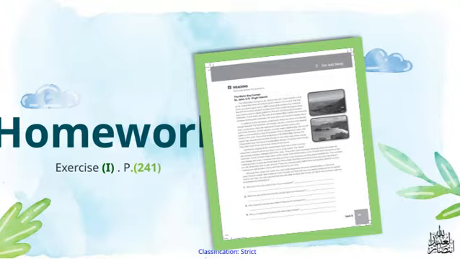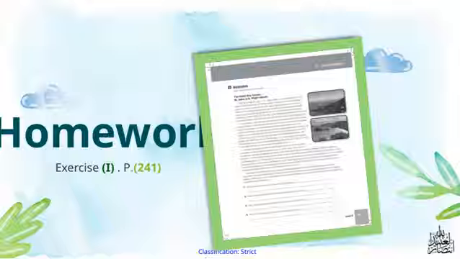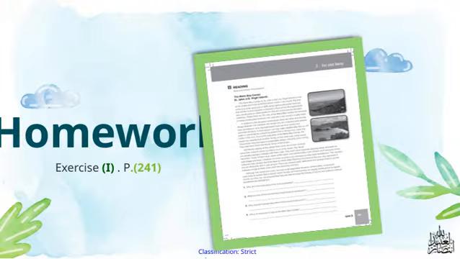All right, let's wrap things up with some practical application. On this slide, we have exercise I from page 241, which is a great way to reinforce what we've covered today. The key here is to actively engage with the material, so I encourage you to work through these exercises thoroughly. Think of these exercises as an opportunity to connect the concepts we've discussed to real-world situations. By doing so, you'll deepen your understanding and better retain the information. Remember, the goal isn't just to find the right answers, but to grasp the underlying principles that guide those answers.